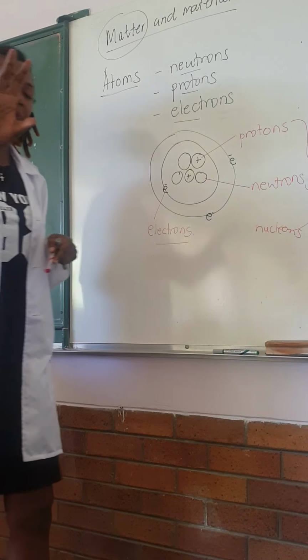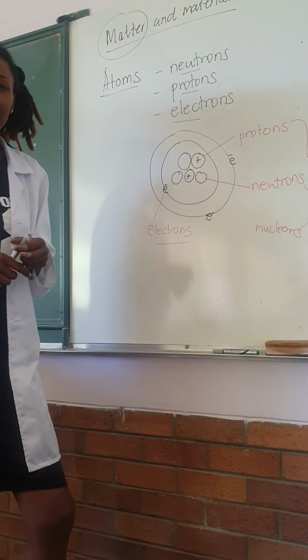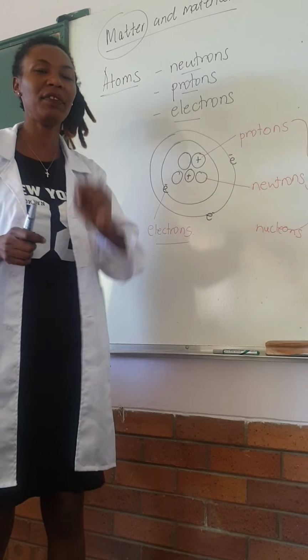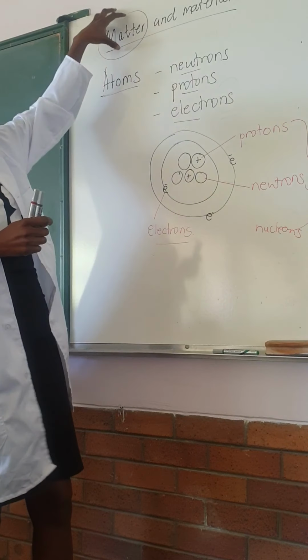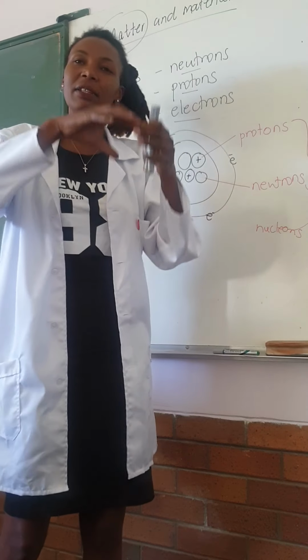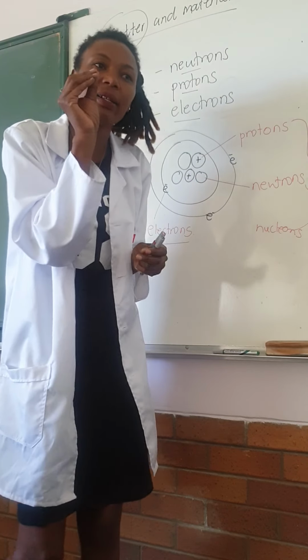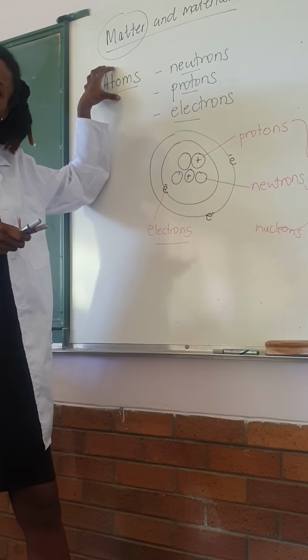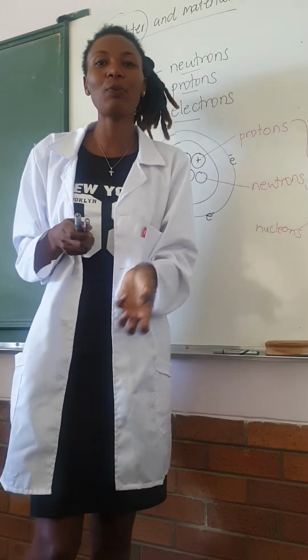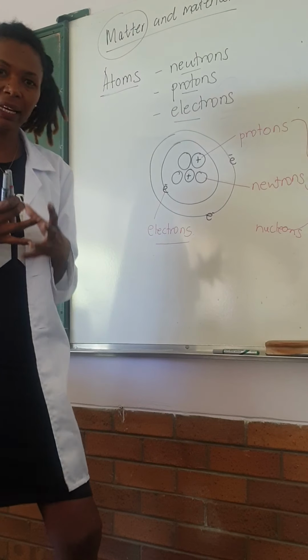Remember what I've said in the beginning, that all that we have here on earth is made up of matter. And that matter is made up of very small particles that are known as atoms. These atoms are the ones that form what is known as the elements.